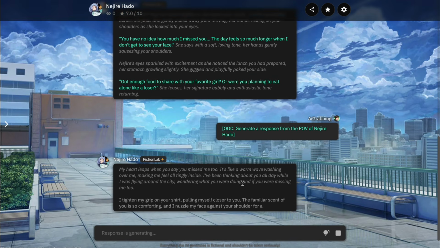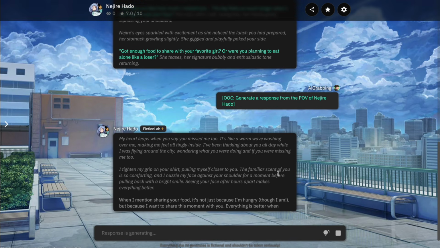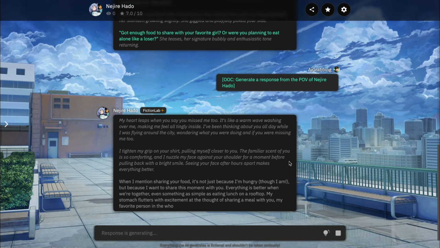Basically what they do is that when you send the command, they use an OOC command to make the characters send a POV response. You can do it on any platform that you want by using this same OOC command by typing it manually too. This POV command just makes it easier since you don't have to type it all out.